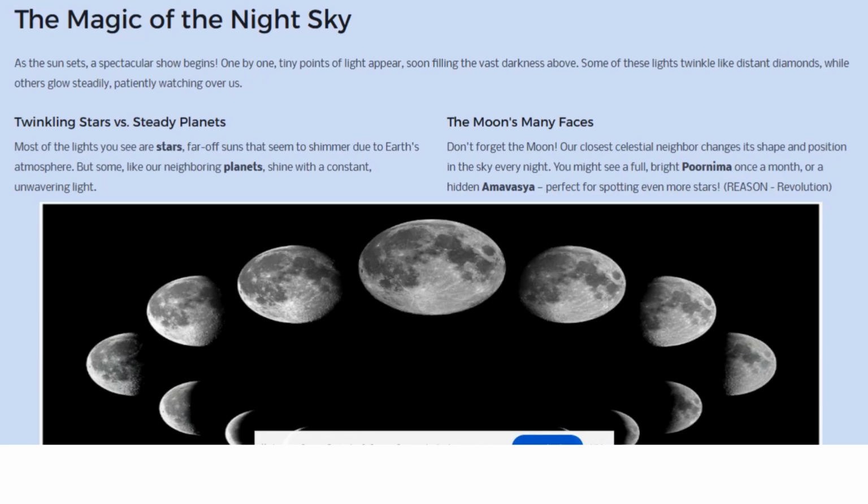It's just the interference of the light with the atmosphere of the Earth that makes them look like they're twinkling, but they are not actually. Okay, then why don't planets twinkle and they look steady? Because they don't have their own light, and when there is no light, there is no reflection and refraction going on. So this is one of the reasons we can see the planets as steady, but stars twinkling.